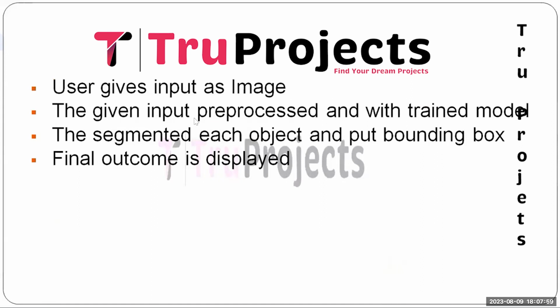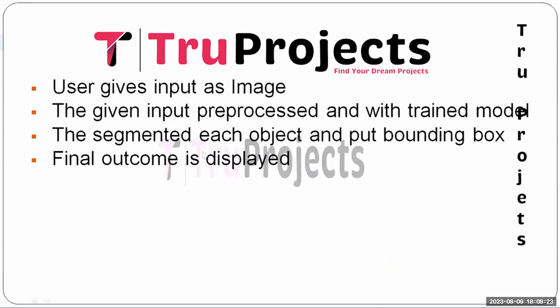And the next step is the given input is pre-processed and run through the trained model. The input image is pre-processed to match the model input requirements. The model then processes the image to detect the fruit object. And the next one is that they segment each object and put the bounding box. The model identifies and segments the fruit objects within the image and assigns the bounding box to encapsulate the location.